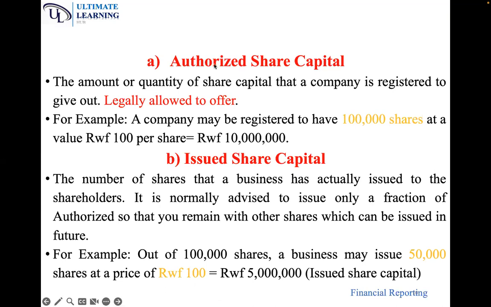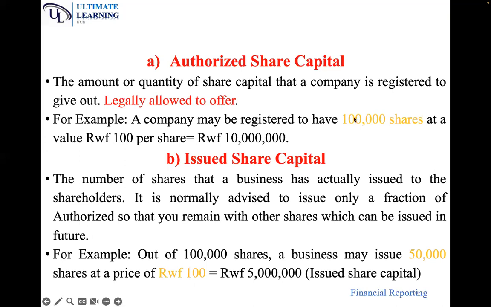Now we have said authorized share capital is divided into two. There is issued share capital and unissued share capital. Remember, we had given out 100,000 authorized shares at a price of 100. The value is 10 million. Now, issued share capital is the number of shares that a business has actually issued to the shareholders.